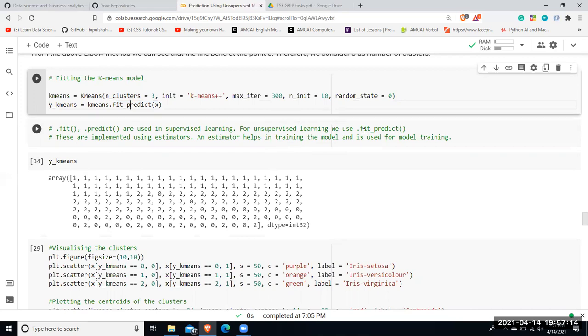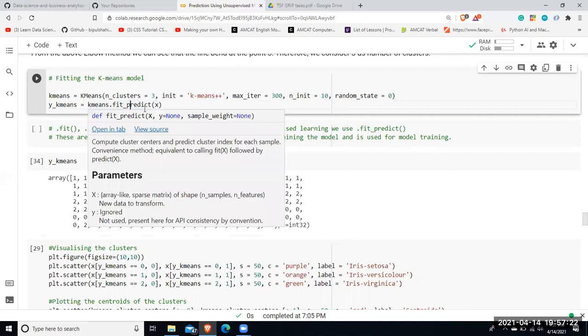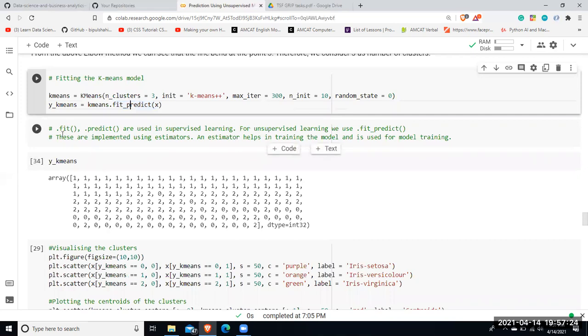But for unsupervised machine learning, we usually use dot fit predict. The reason being, dot fit predict is much more effective to use as compared to dot fit and dot predict separately. They are implemented using estimators. An estimator is just a kind of variable or parameter which helps in training the model.